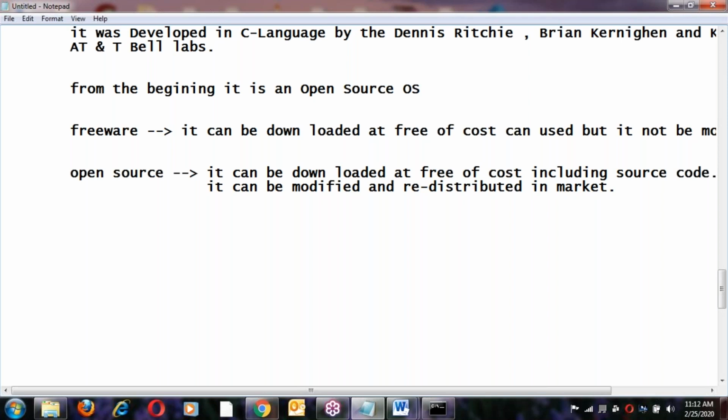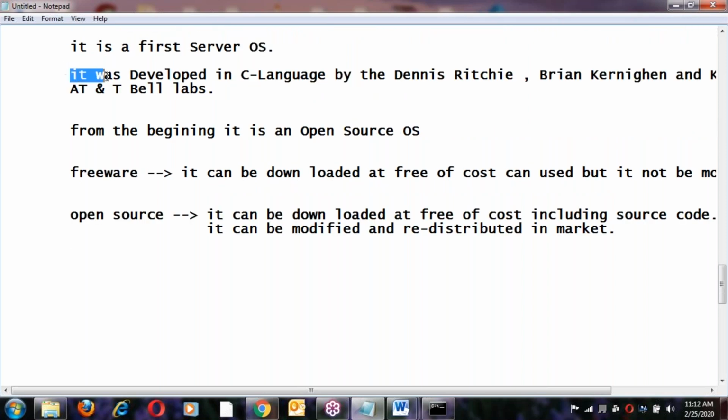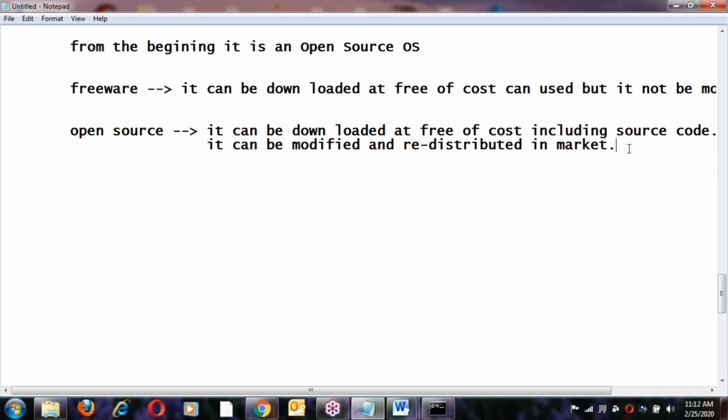Unix is open source. The complete Unix source code is C programs. Unix was developed in C language. All the C programs you can download and modify. After modification of the programs, you can rebuild, and after rebuilding you can release it in the market with your name.